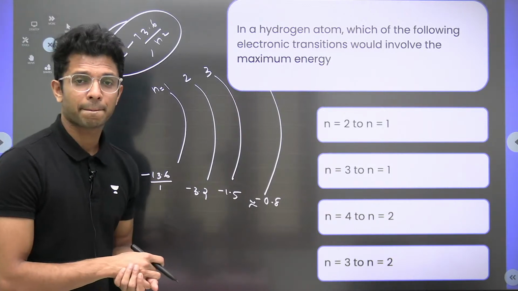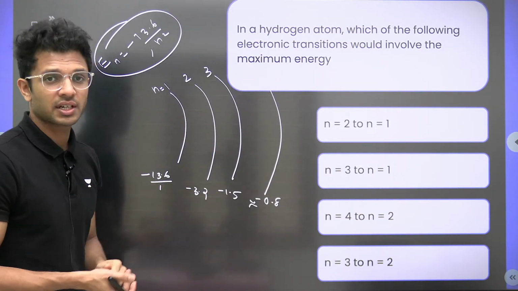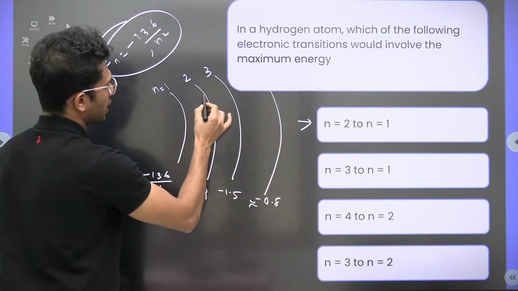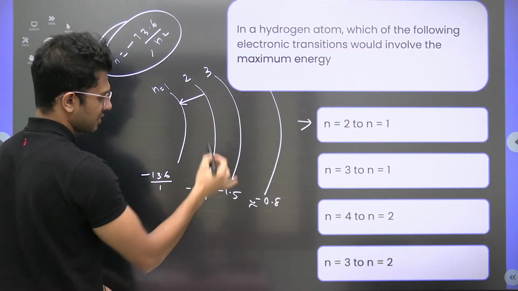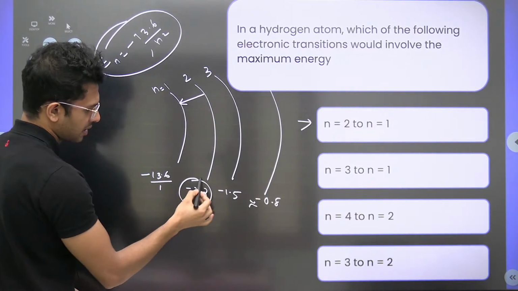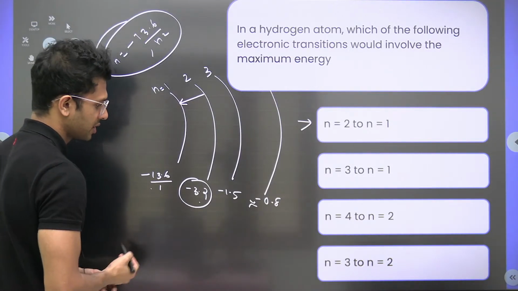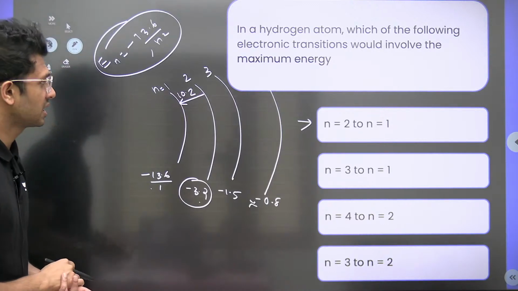Now let's see, what is the energy released during the electronic transition? First case, when the electron moves from 2 to 1, the energy released is the difference in energy. Minus 3.2 minus minus 13.6, if you find the difference, how much will it be? About 10. This much is the energy difference.